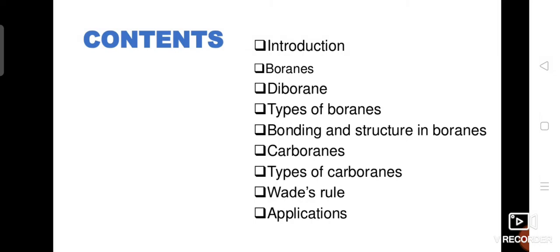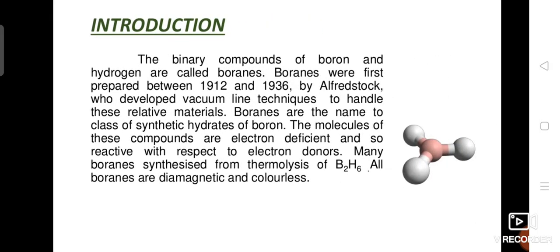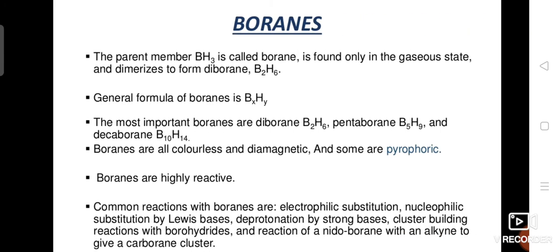We are going to see boranes and diboranes. Boranes are binary compounds of boron and hydrogen, similar to alkanes. Alkanes are compounds of carbon and hydrogen, but boranes are compounds of boron and hydrogen. So the parent member of boranes is BH3, which exists as a dimer, and it is called diborane, which has the formula B2H6.